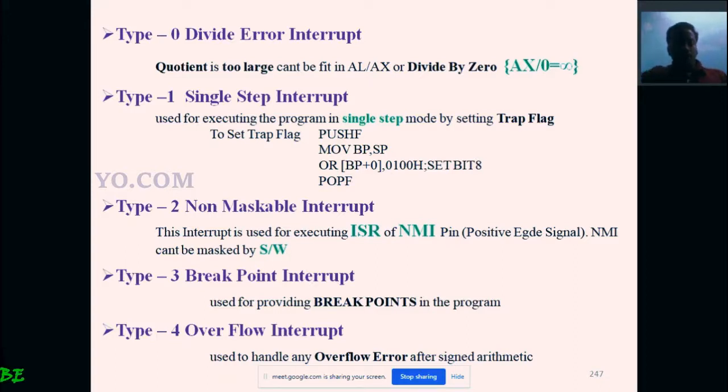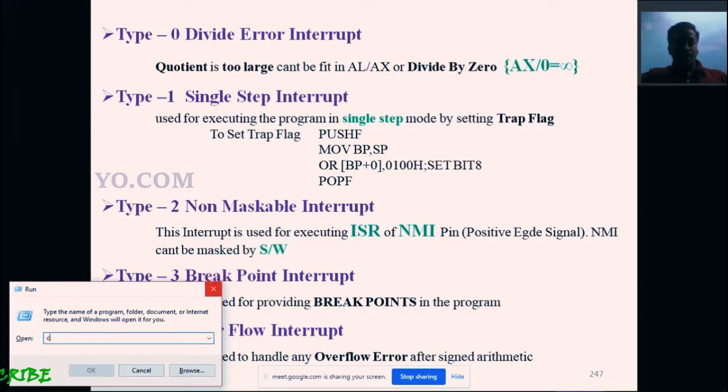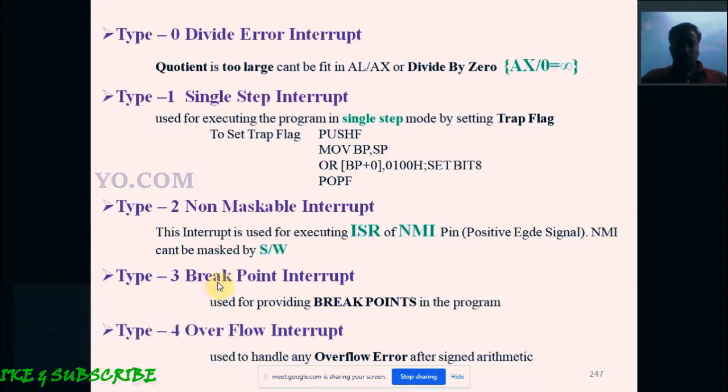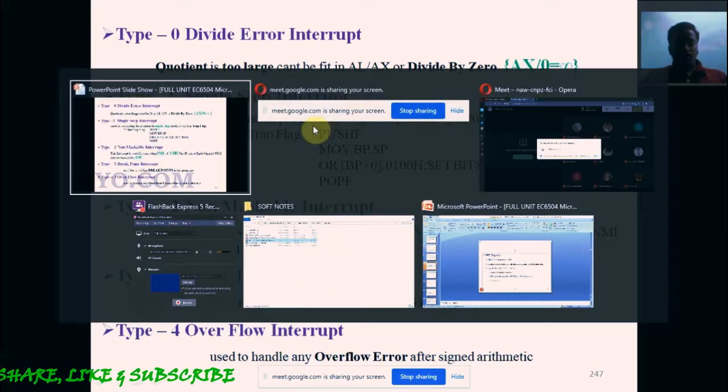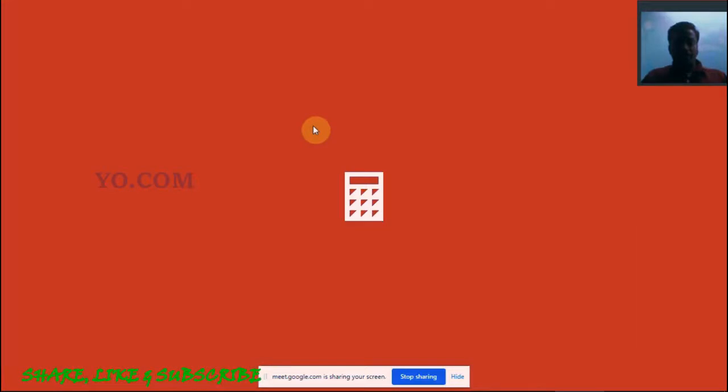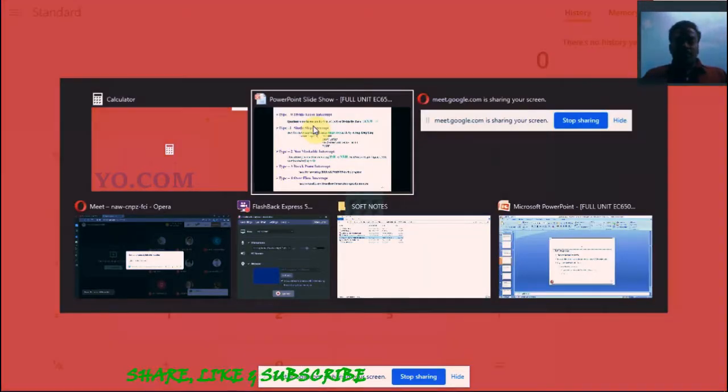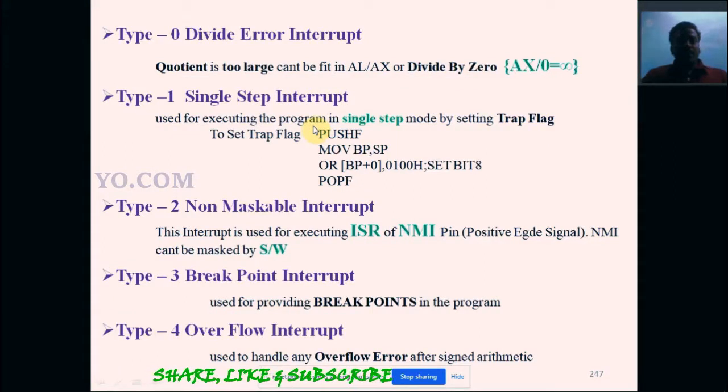For example, in the computer, please wait, I am opening the calculator. Yes, it's opening. Windows 10 is very slow on my computer. Okay, let's open. We will go to the next. You just try in your computer.